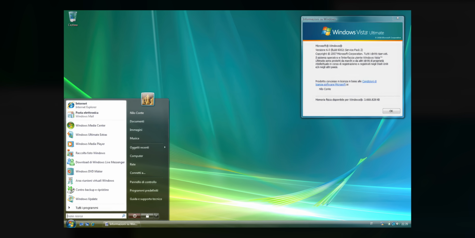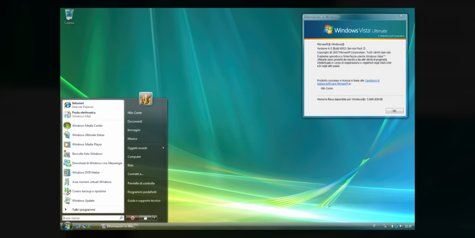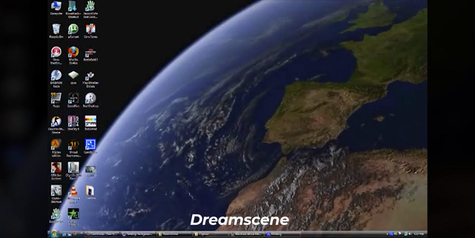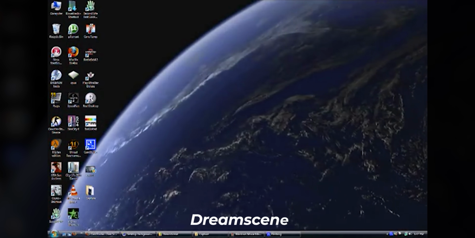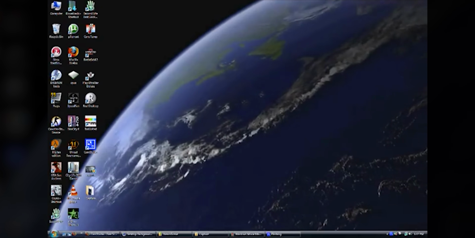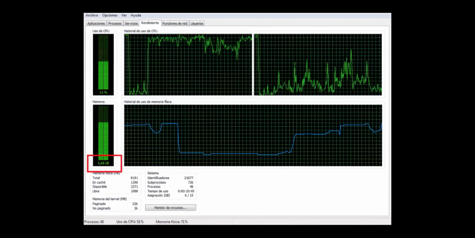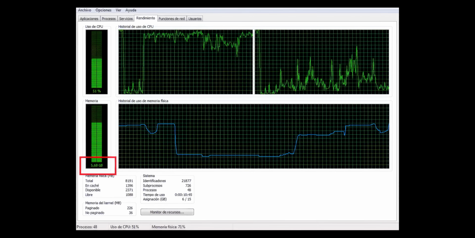Windows Vista's highest version Ultimate, which was released in 2007, had this property, and it was known as Dream Scene. This property enabled you to create live wallpapers, but this property didn't live long. It was removed in Windows 7. It was logical to remove it because this property used the resources of the computer and increased the workload.